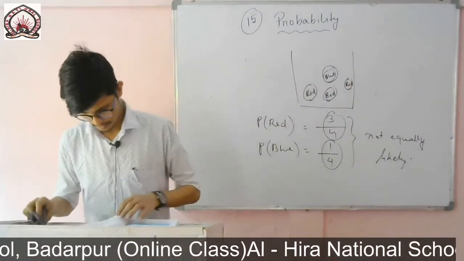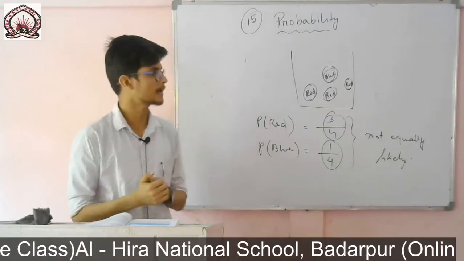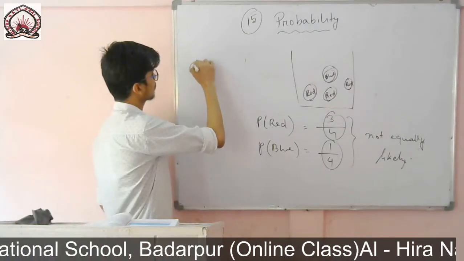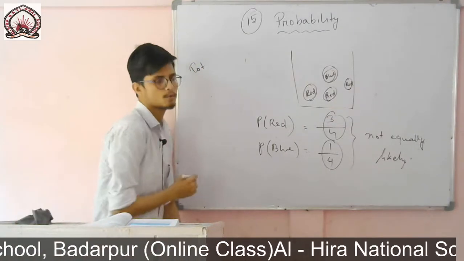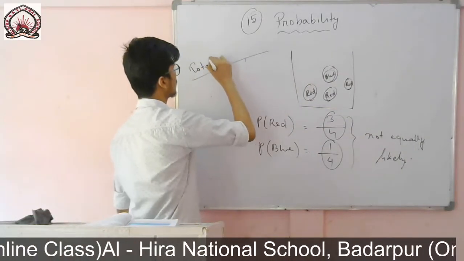So we find the probability of any event by dividing the total number of favorable outcomes by the total possible outcomes.